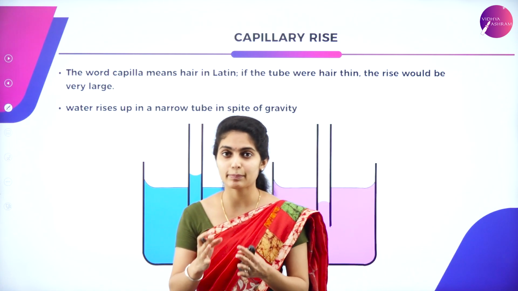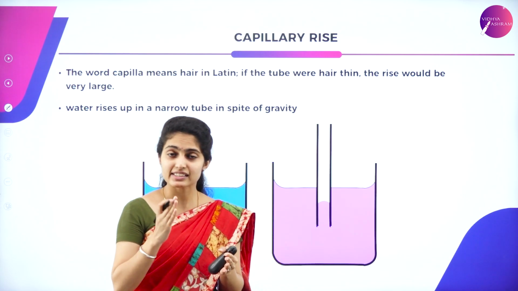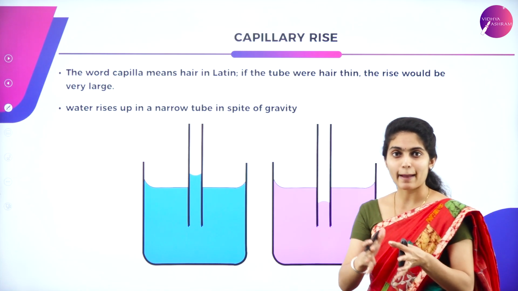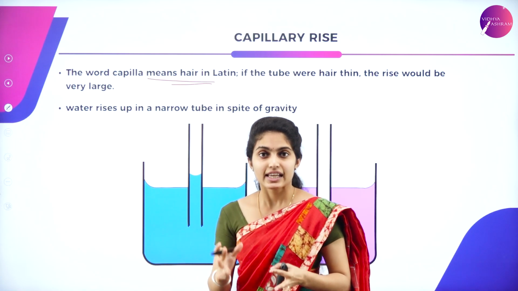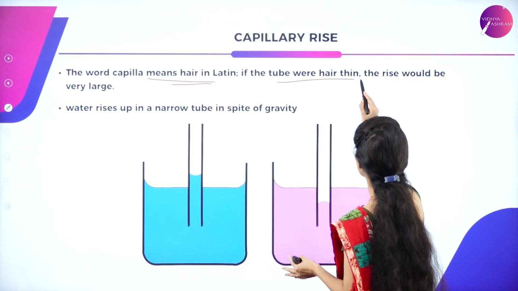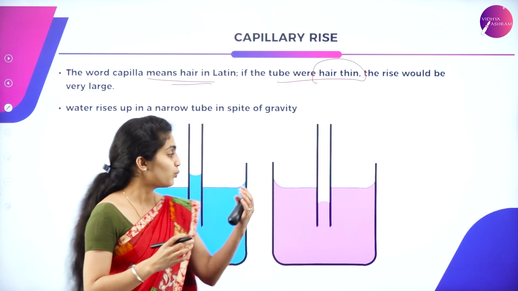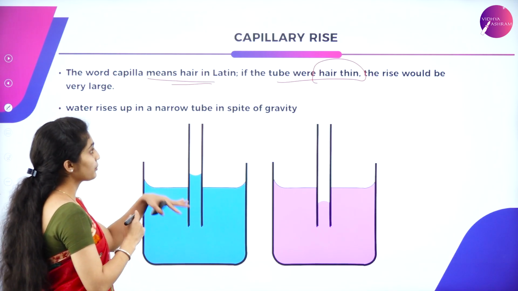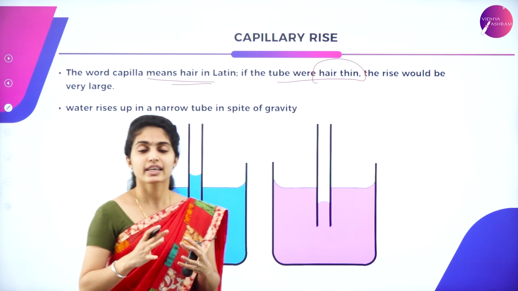So what is this capillary rise? It is just a tube, a capillary tube. We can see this capillary rise in a capillary tube. So what is meant by capilla? Capilla means hair in Latin. So if the tube is hair thin, what would happen? When you dip it into any solution or water, the rise would be high. That is, this rise would be very high in the case of a capillary tube.